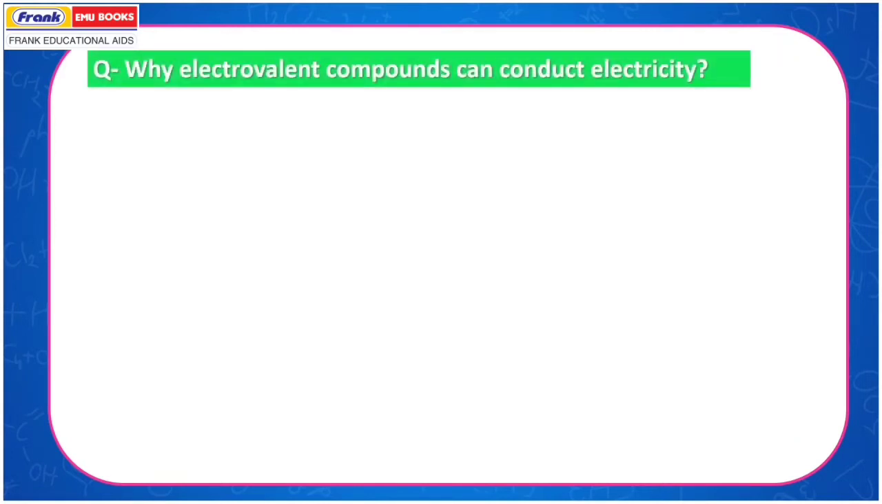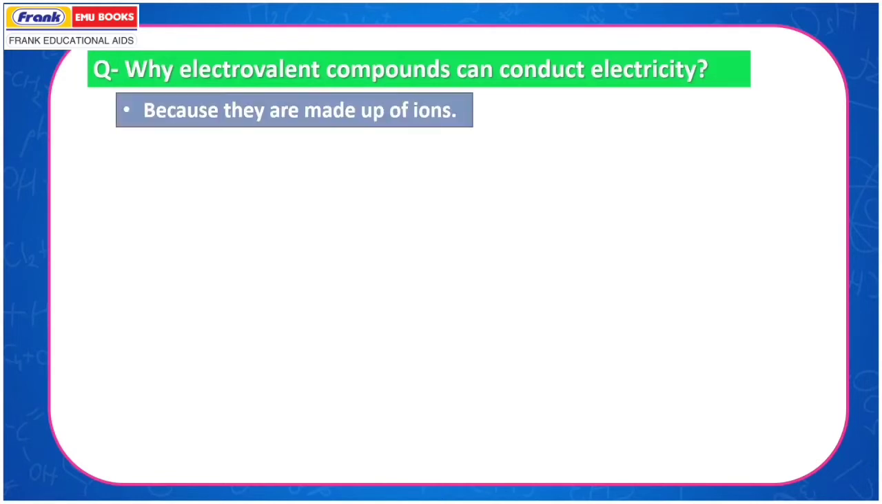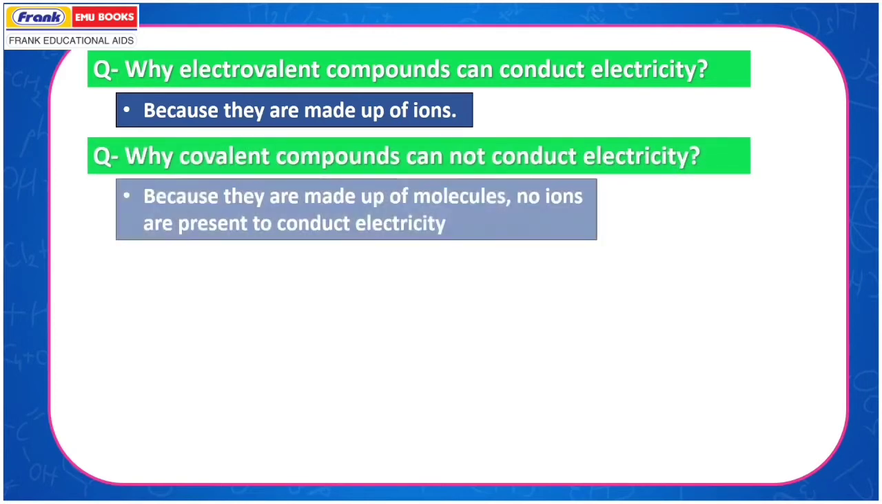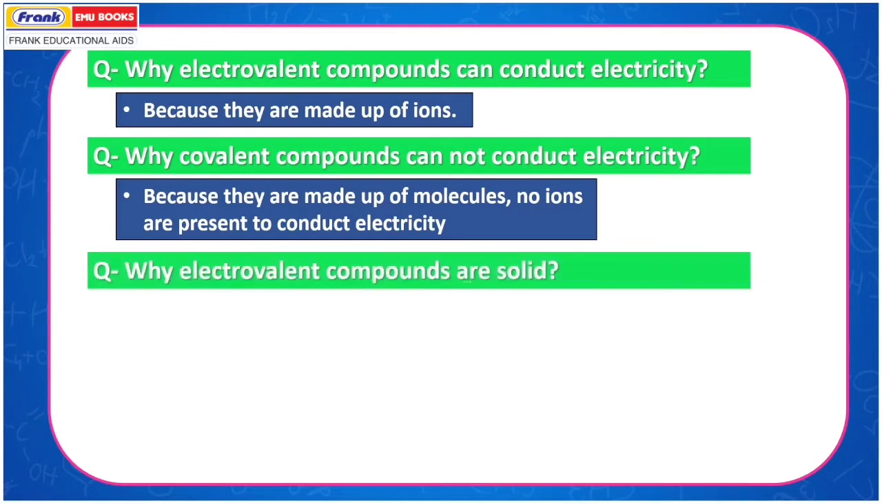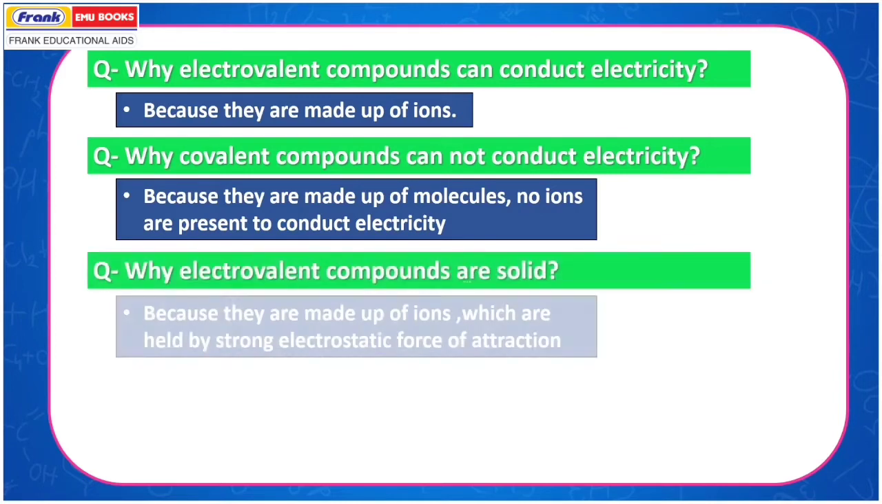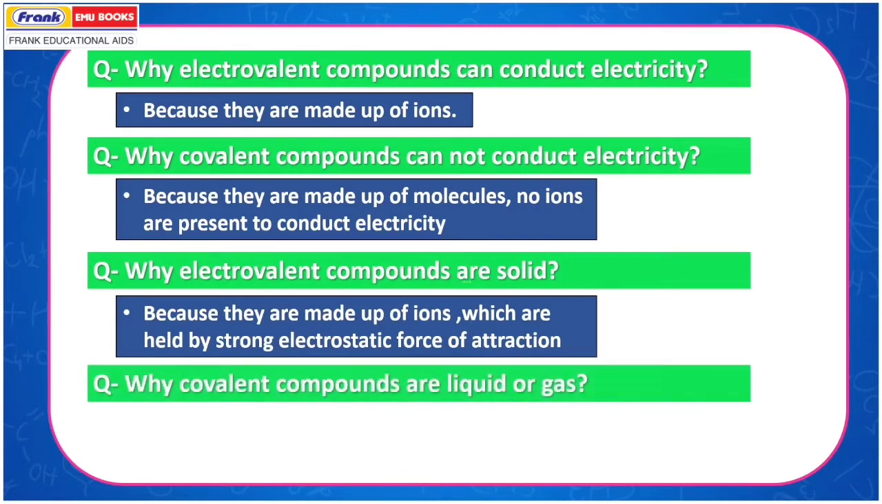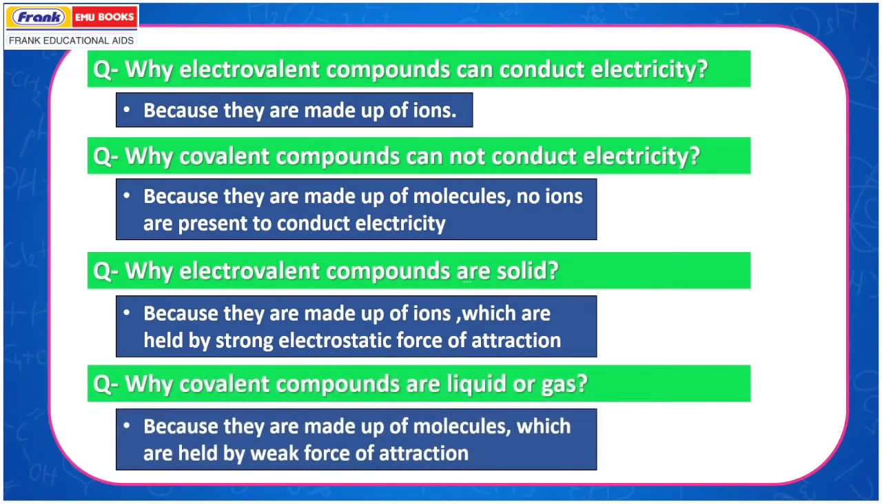Why can electrovalent compounds conduct electricity? Because they are made up of ions. Why can covalent compounds not conduct electricity? Because they are made up of molecules, and no ions are present to conduct electricity. Why are electrovalent compounds solid? Because they are made up of ions which are held by a strong electrostatic force of attraction. Why are covalent compounds liquid or gas? Because they are made up of molecules which are held by weak force of attraction.